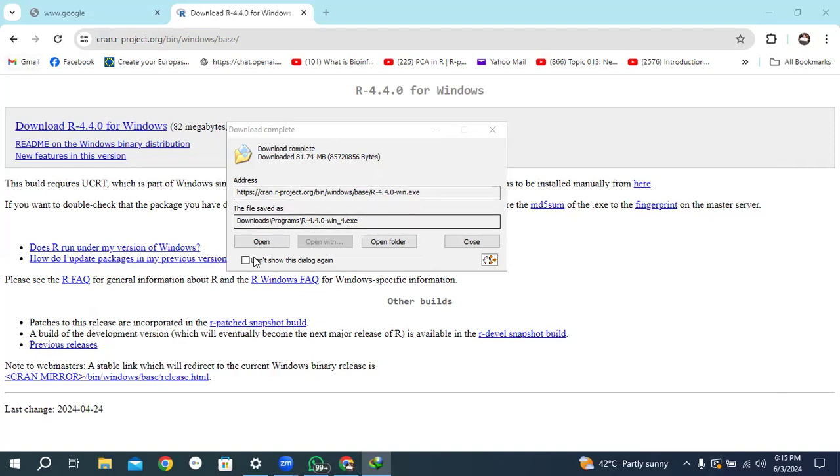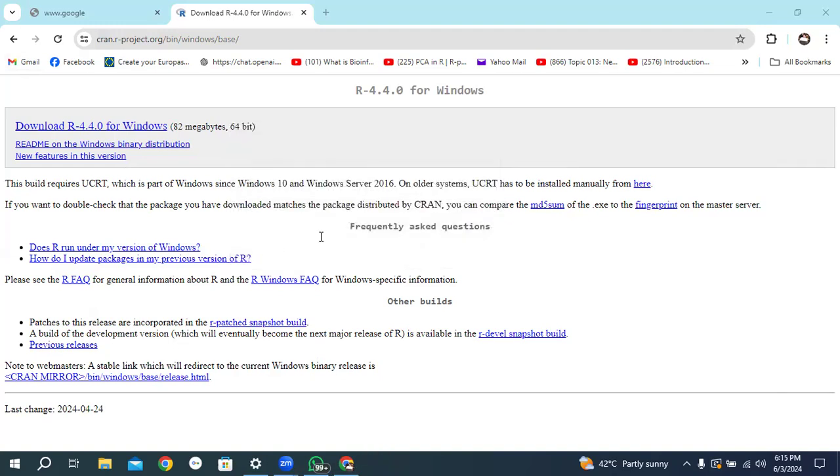In the next step, open this app. Click on open, or double click on the app where you have saved this R programming app.